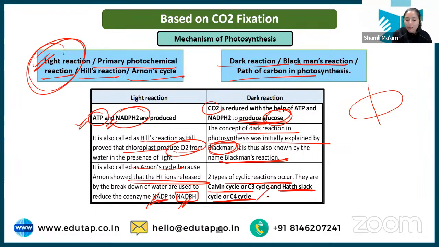Now this is the important thing to understand, that the CO2 that is getting converted into glucose is either from the C3 cycle, known as Calvin cycle, or from the C4 cycle, known as Hatch-Slack cycle. This was the important thing that you have to understand. I hope the thing is clear to you. I know it's going a bit fast, but yes, we have the time constraint. If there's any doubt, you can ask me, but I hope this is clear.